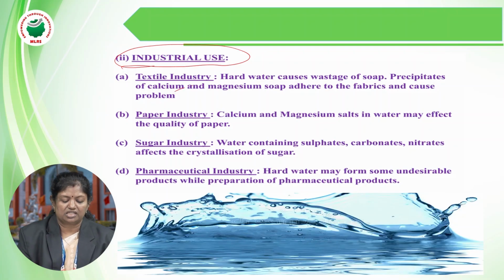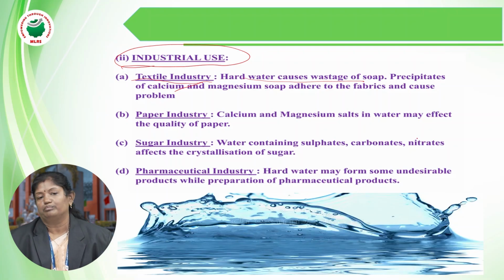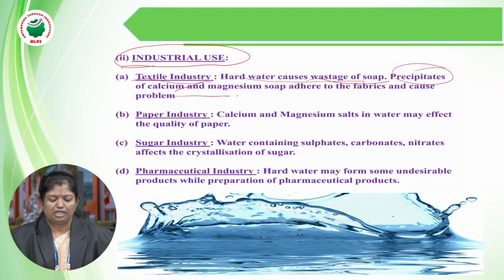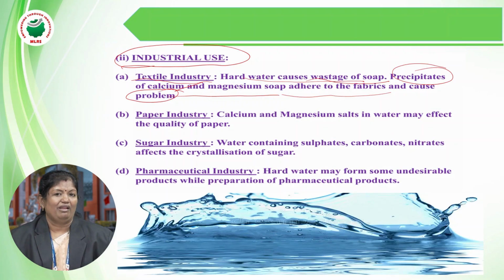Suppose it is the textile industry. In the textile industry, hard water causes the wastage of soap when you apply it to the material, any of the cloth. Also, the precipitates of calcium and magnesium adhere to, that is, stick onto the fabrics, which causes a problem. Easy breakage of the threads takes place when soap is continuously blocked on the cloth.